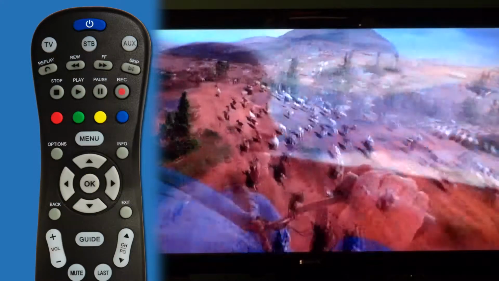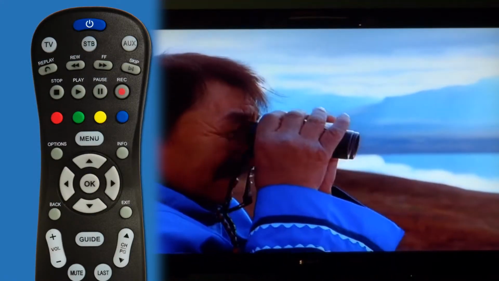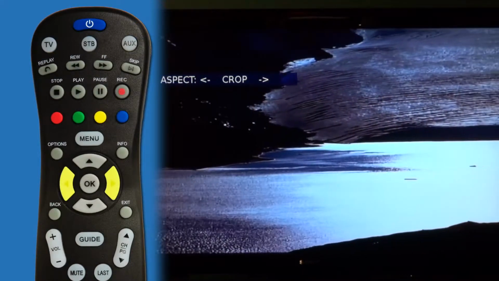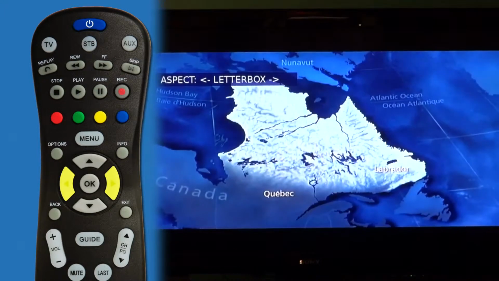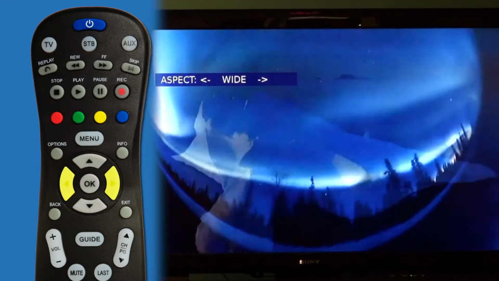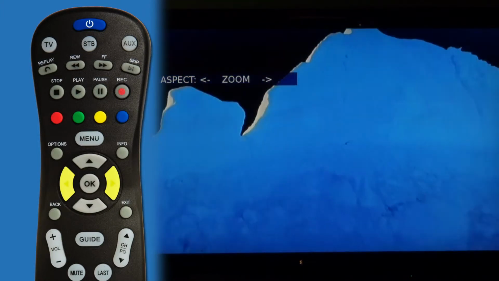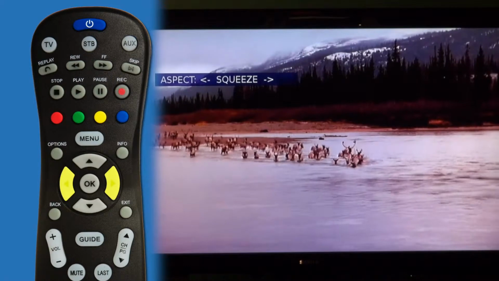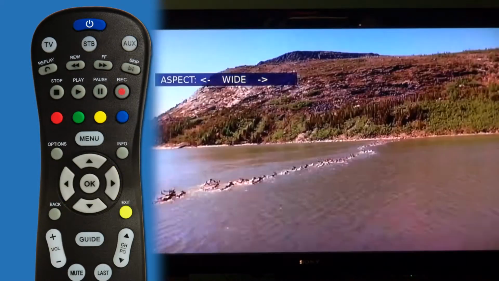To change the aspect ratio on your TV, select the Options button and use the right arrow key to change. And press Exit to save your preference.